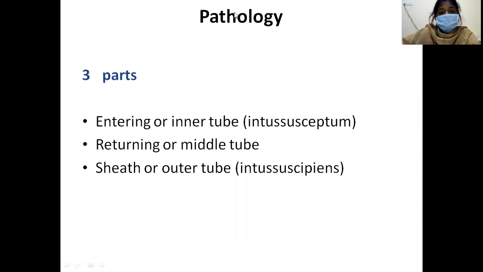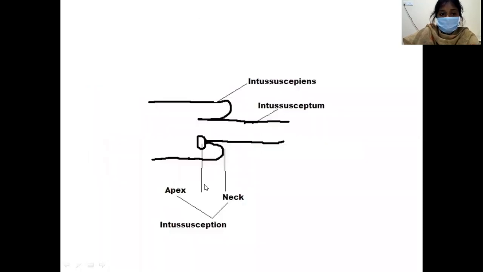Coming to the pathology of this intussusception, it contains three parts. One is the intussusceptum, the inner tube, or the one which is entering. Then the returning or middle tube, and the third part is the sheath or outer tube which receives the intussusceptum, that is the intussuscipiens. The one which receives is the intussuscipiens, which is the sheath or the outer tube. So in this diagram, the entering or innermost one is the intussusceptum, whereas the one which is receiving it is the